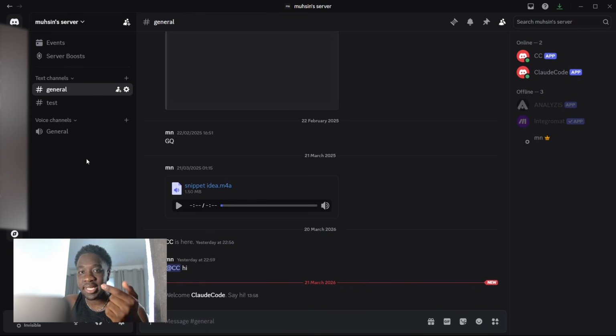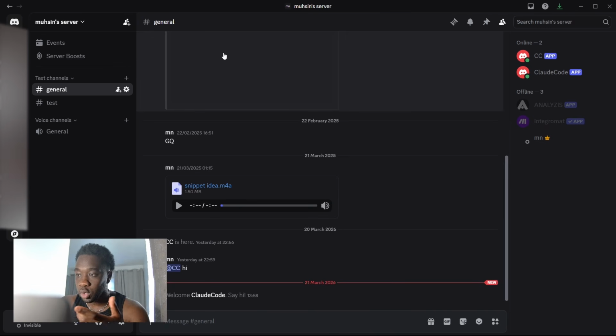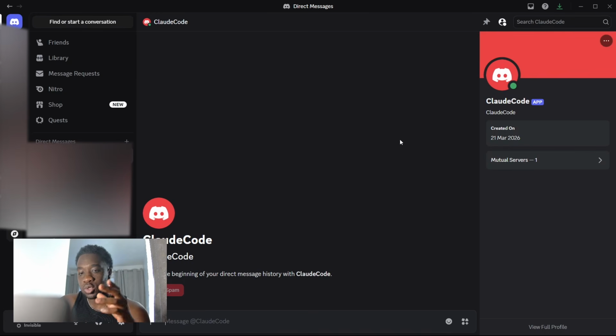So now what we want to do is go back into Discord and then open a server that you just added the bot to, because you actually want to DM the bot directly to set this up. So obviously I've called it Claude Code over here. So I'm going to right click that, and then I'm going to message it directly. And this is where we're going to do something similar to what we did with the Telegram bot. And then we're just going to say anything to it, because we need that pairing code to tie our account to this bot so that no one else can talk to it. So back in Discord now, we're just going to go hello, going to talk to it.